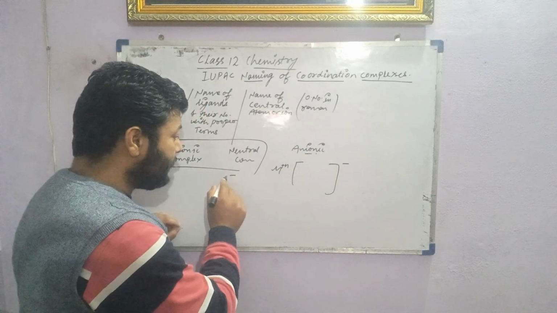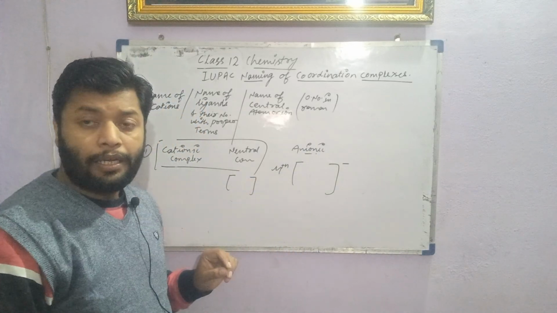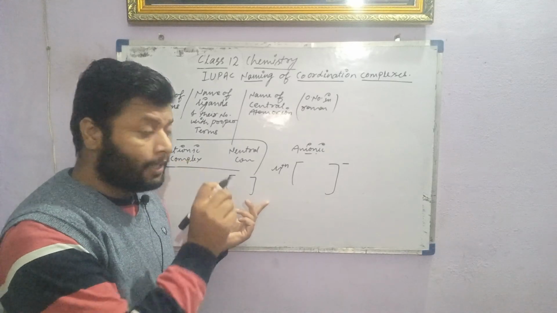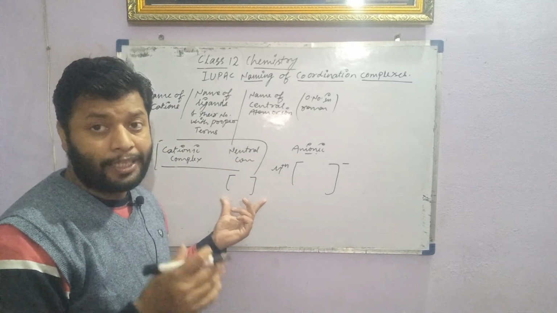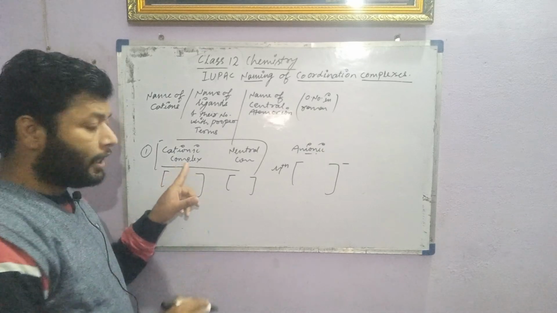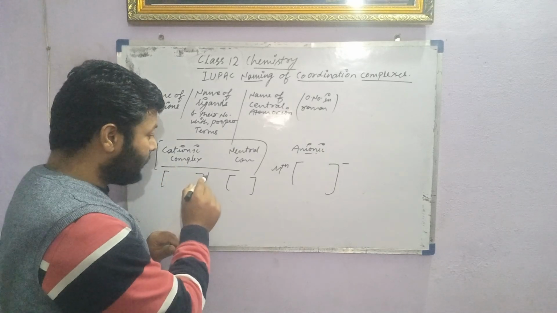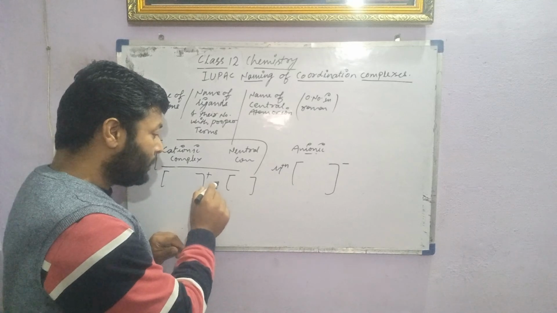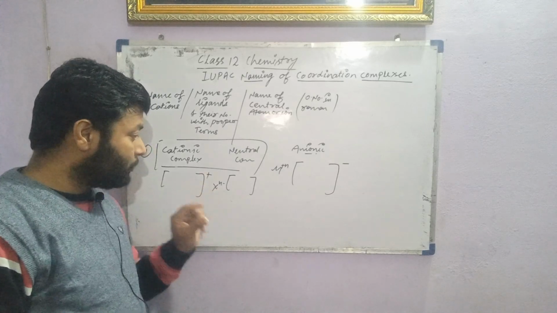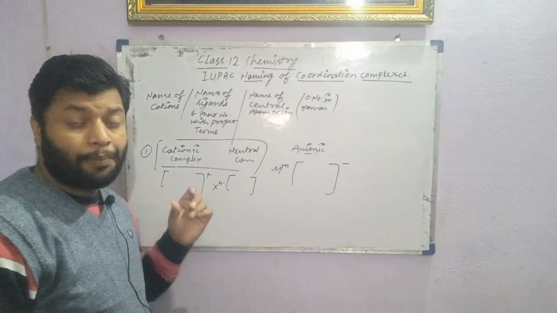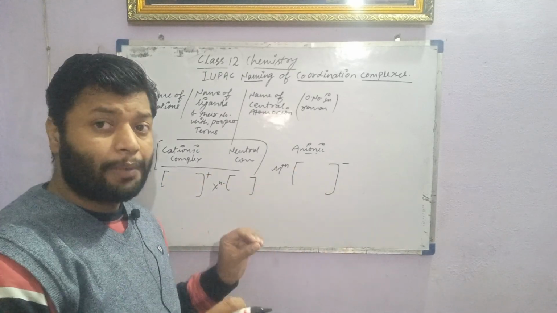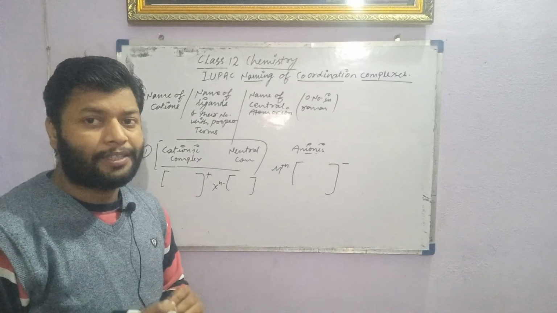If there is no counter ion present along with the complex, it must be neutral, because there is no charge to satisfy. And in the next case, if there is a cationic complex, there must be some anion with its charge, because that anion must neutralize the charge on the cation. So this is the simple way to identify cationic, anionic, or neutral complexes.